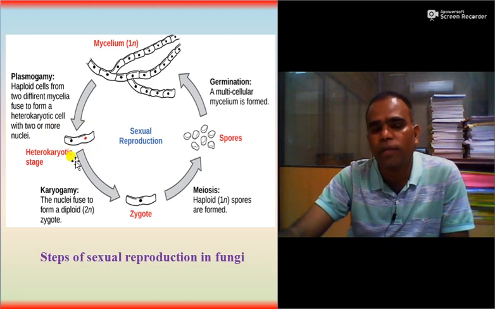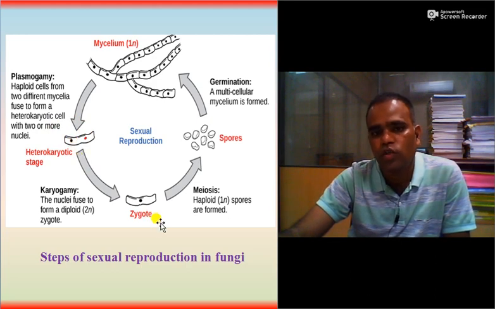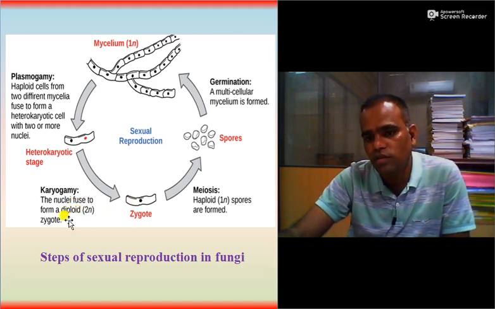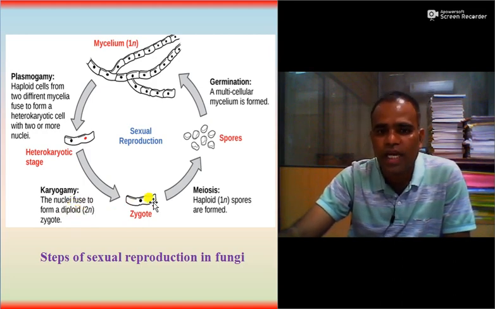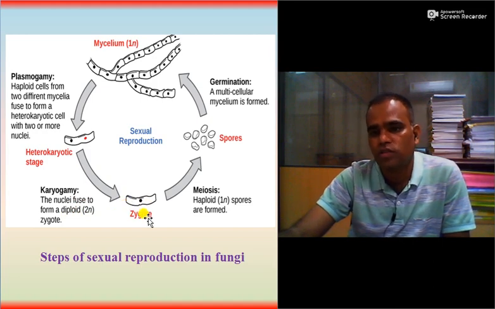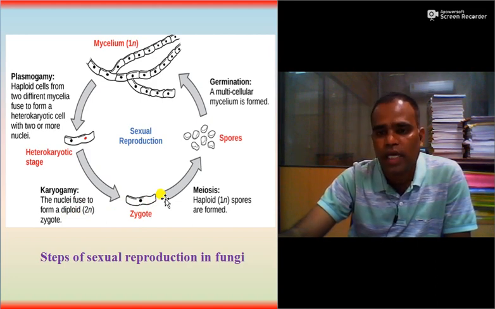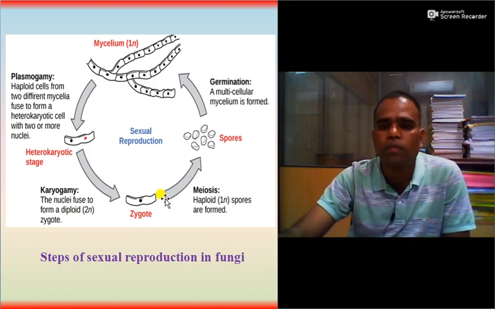Then karyogamy means fusion of these two nuclei occurs, giving rise to a zygote. So the nuclei fuse to form the diploid stage or zygotic stage, and these zygotes are further divided into haploid cells by means of meiosis.